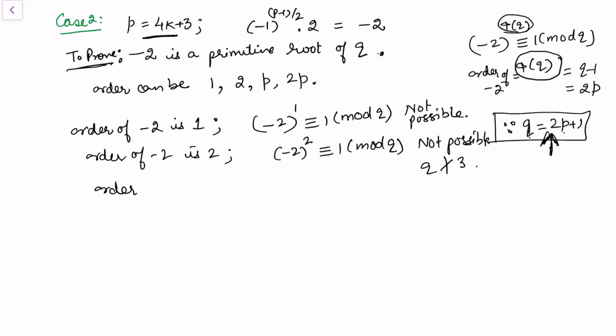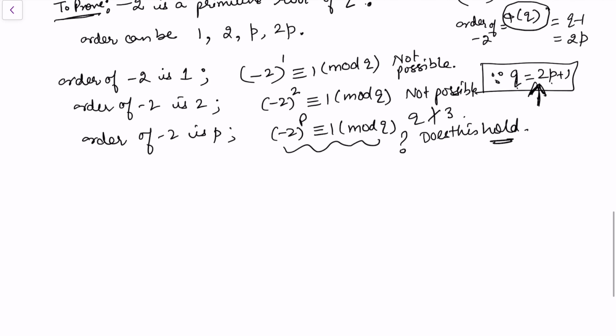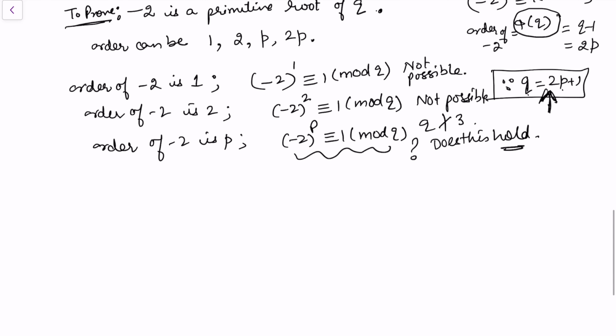Order of minus 2 is p. In this case, I need to check whether minus 2 to the power p is congruent to 1 modulo q. Let's investigate now. Does this hold or not? To investigate this, I am going to consider again the Legendre symbol, minus 2 by q.